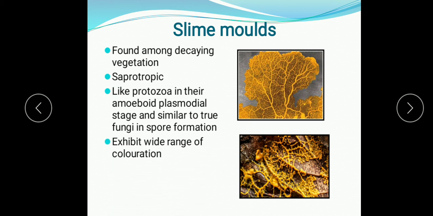Now they exhibit a wide range of coloration, found in many colors. Then they reproduce sexually and asexually, asexually by spore formation. So these are the slime molds. Examples are Physarum and Dictyostelium. So students, learn the examples also.